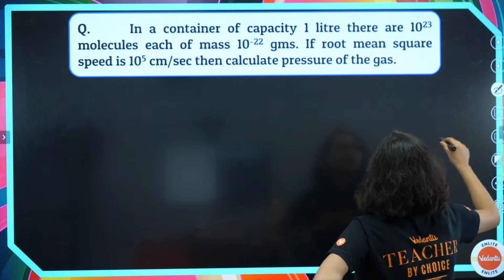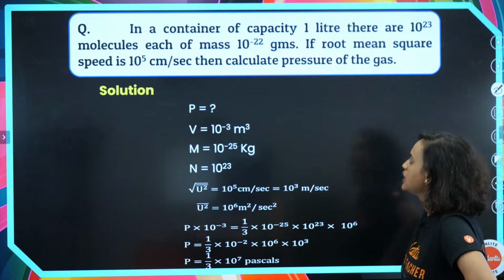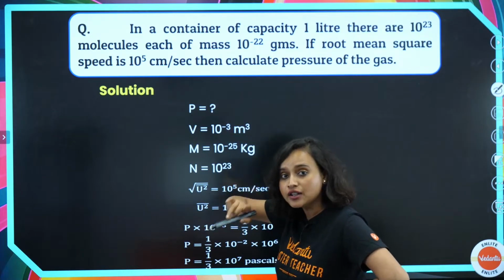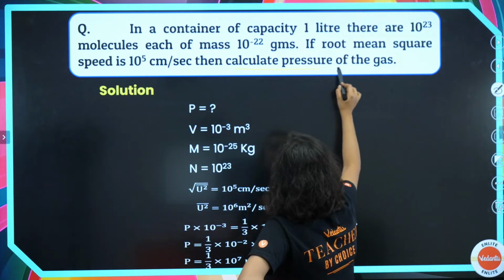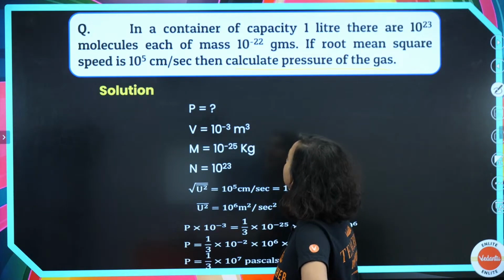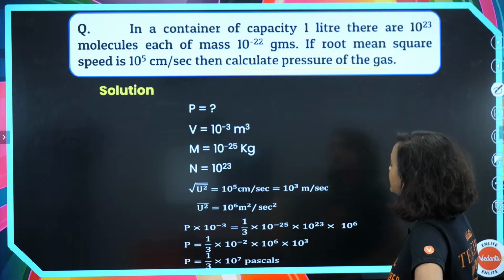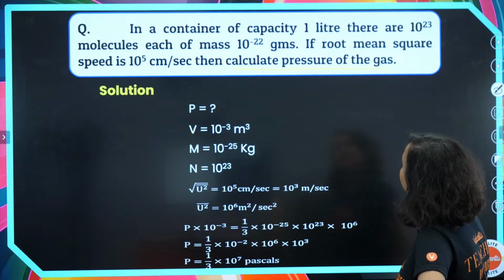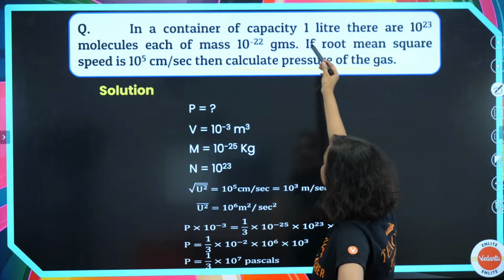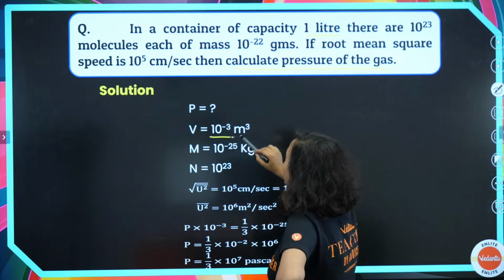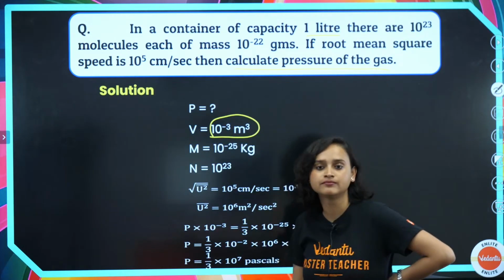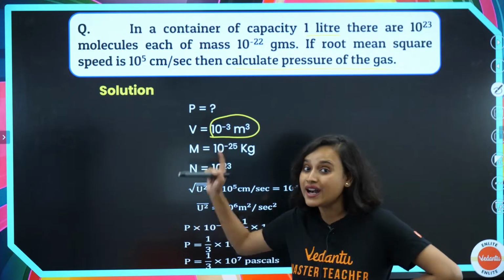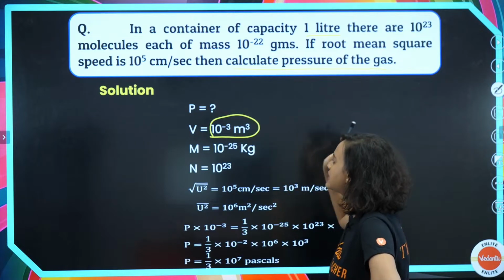Okay, let's try to solve it now. We are not given the P in the question, they have asked us to calculate the pressure of the gas. But is V given? Yes, in a container of capacity 1 liter. So we will write V as 10 to the power minus 3 meter cube.